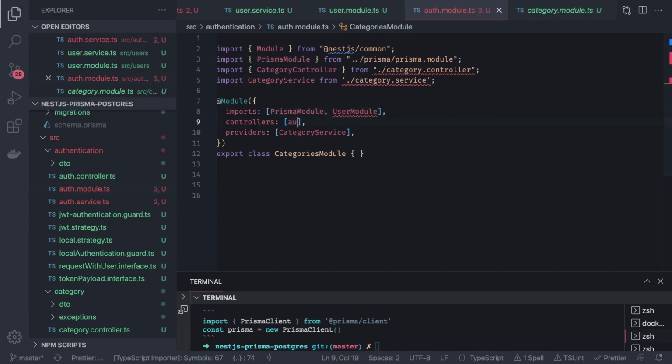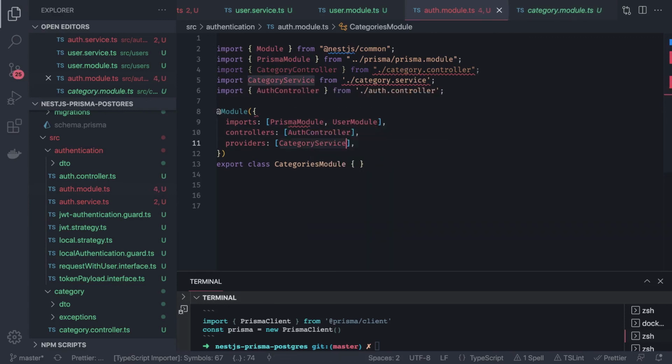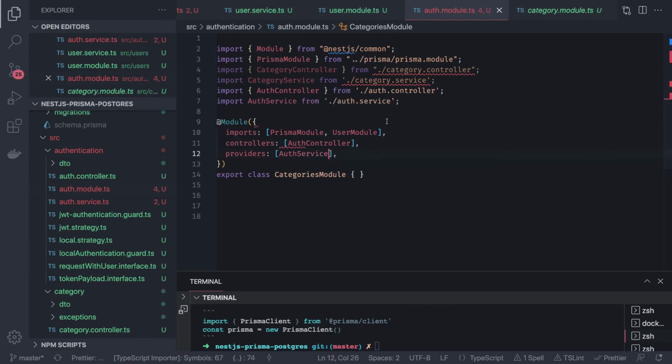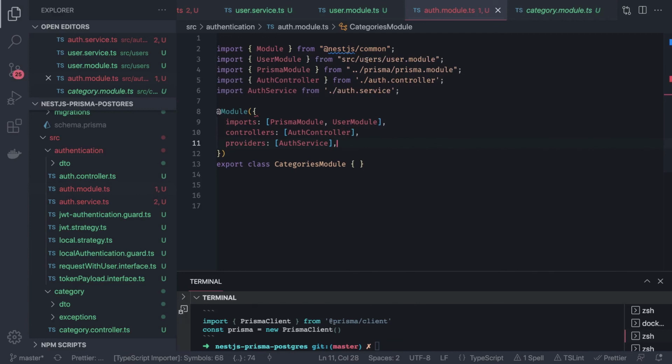We are going to create authentication controller, and then there is an auth service, and user module we have to import. So let's see how it goes. Let's import the user module. That's it. So we have everything now.